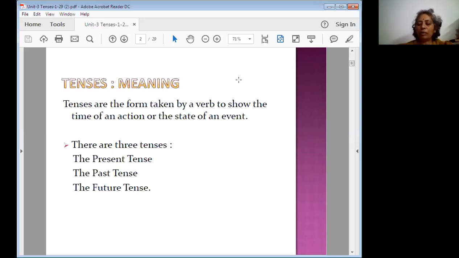So here I would like to give you a brief note on these. You can check it. Tenses are the forms taken by a verb to show the time of an action or the state of an event. This was known to us. And there are three types of tenses, that is present tense, past tense, and future tense. Actually, we have only two types of tenses, present tense and past tense. But there is no future tense, but we have been using it since our course of preparation.